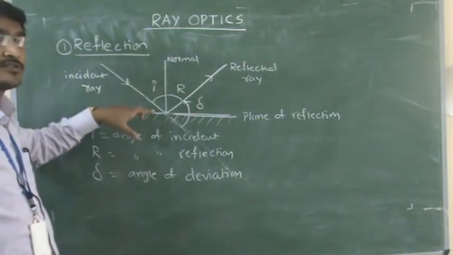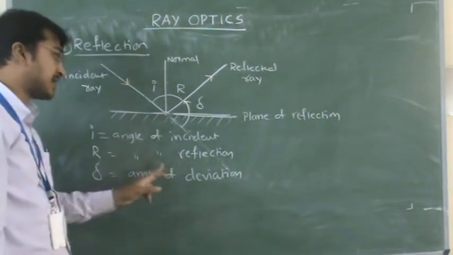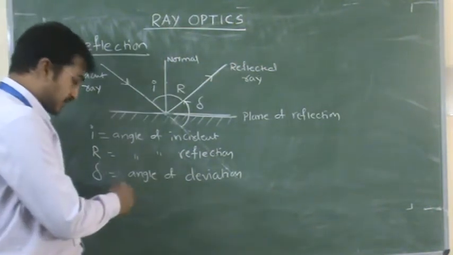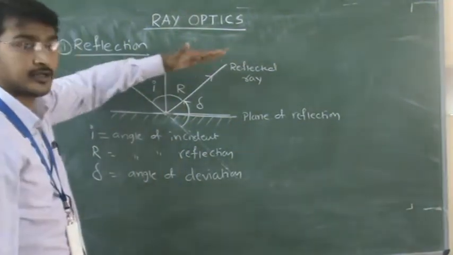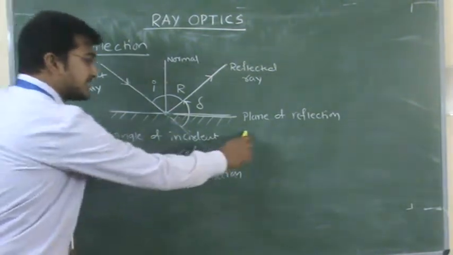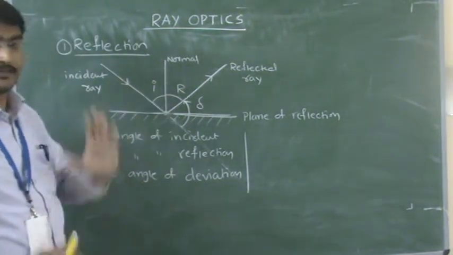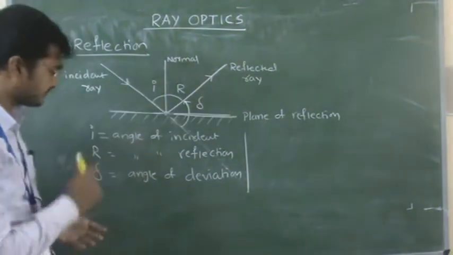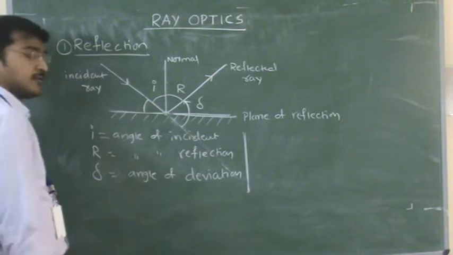Remember, delta is the angle of deviation. I is the angle of incidence, the angle the incident ray makes with the normal. Capital R is the angle of reflection, the angle the reflected ray makes with the normal. And delta is the angle of deviation, nothing but the angle between the reflected ray and the actual path of the incident light. So I, R, delta: incident ray, reflected ray, normal and plane of reflection. There is one more angle here. What is this angle?